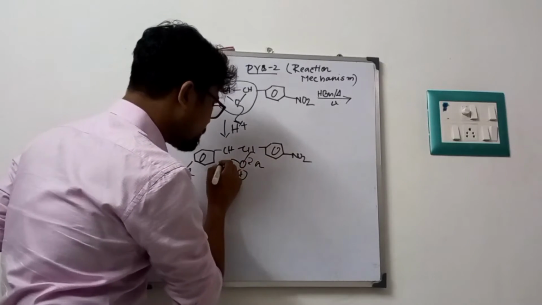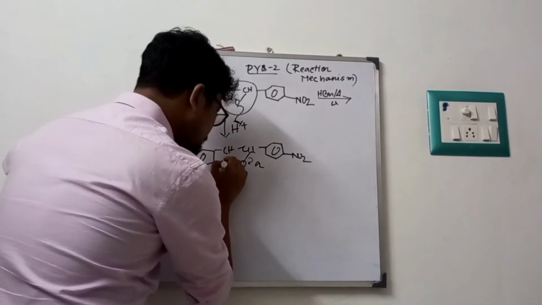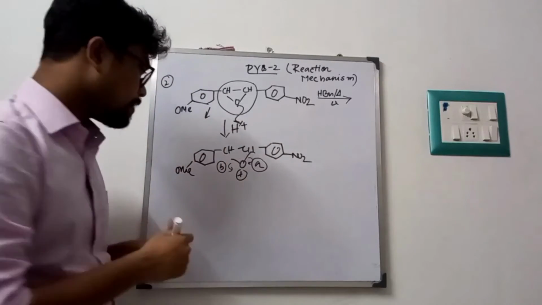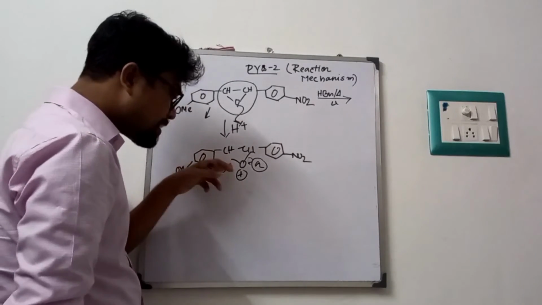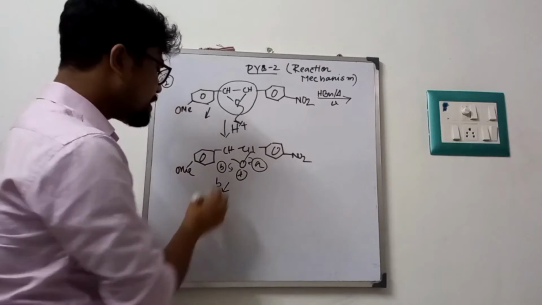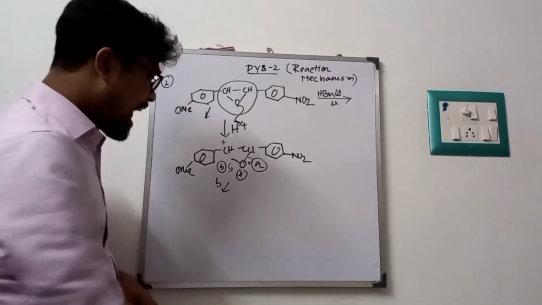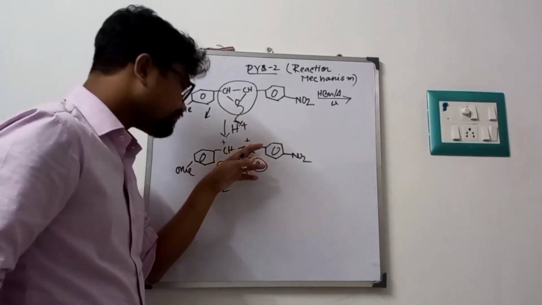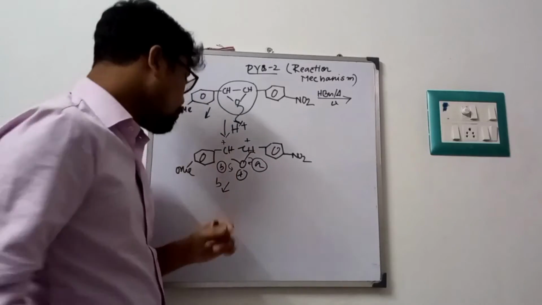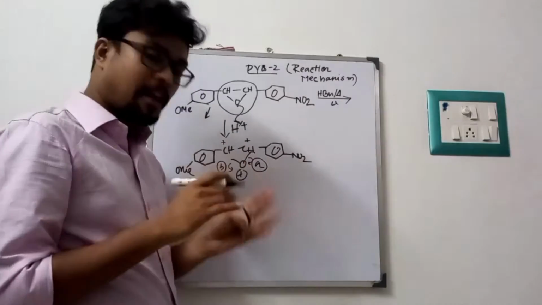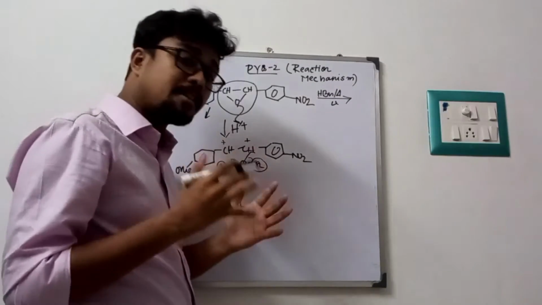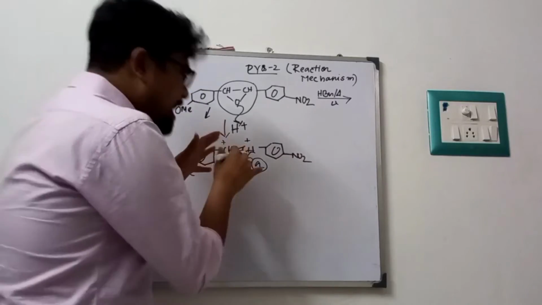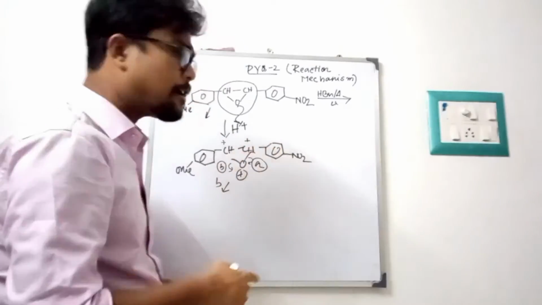Suppose this is A bond, that is B bond. If the B bond breaks, the carbocation comes on this carbon, and if the other bond breaks, the carbocation comes on this carbon. Now the question is, which carbocation is stable? So look very carefully. I told you that reaction intermediates are the most important and fundamental chapter that I have taught you. So this reaction mechanism is fully controlled by reaction intermediate stability.